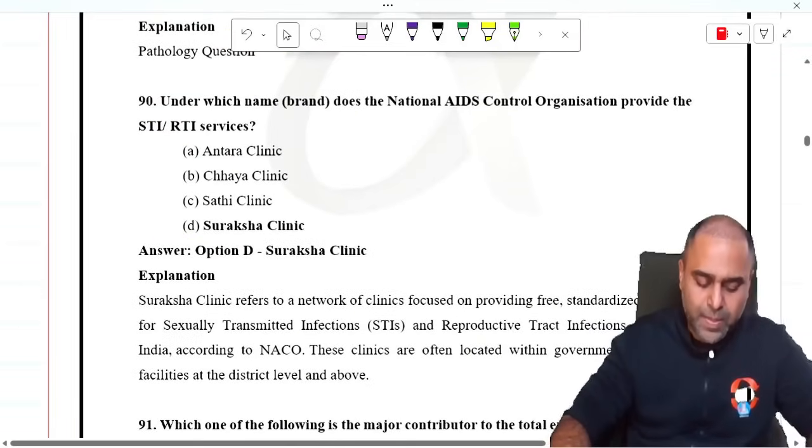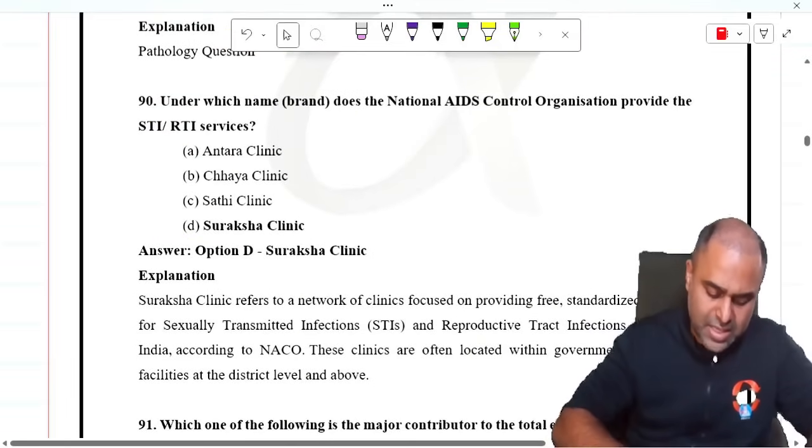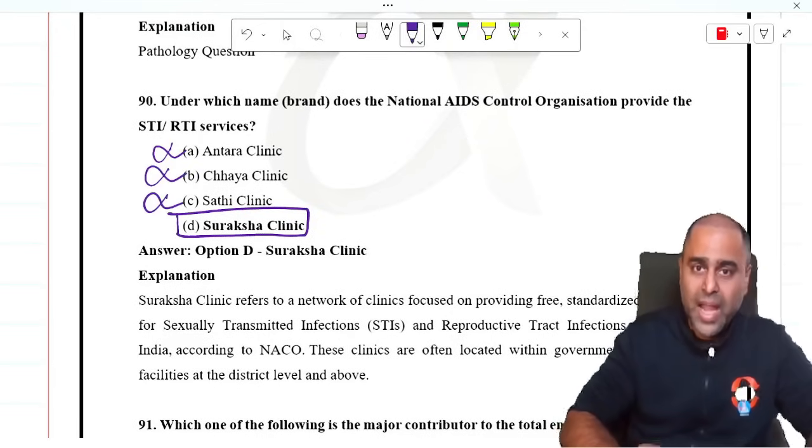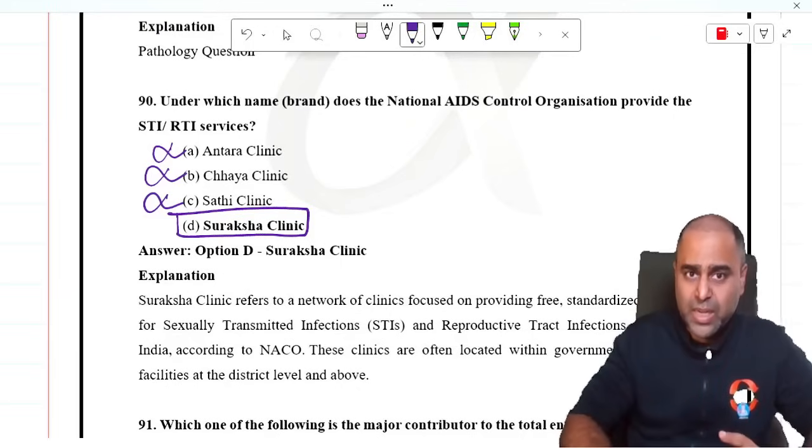Now, under which brand of the National AIDS Control Programme is the RTI STI service provided? It is the Suraksha Clinic. Guys, there is no Antara Clinic, no Chaya Clinic, no Sathi Clinic. Actually, Antara is the name of injectable DMPA. Chaya is the name of centchroman.